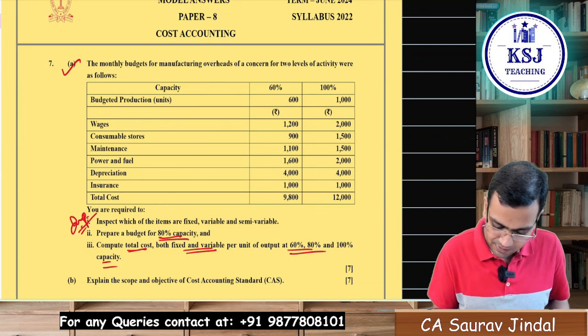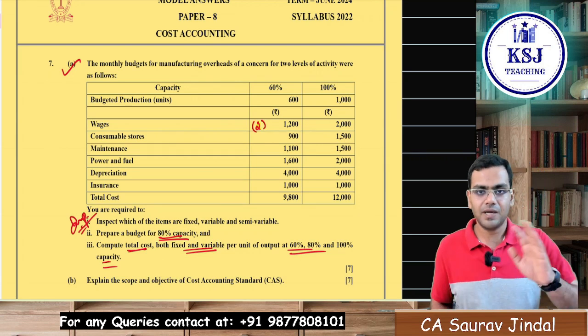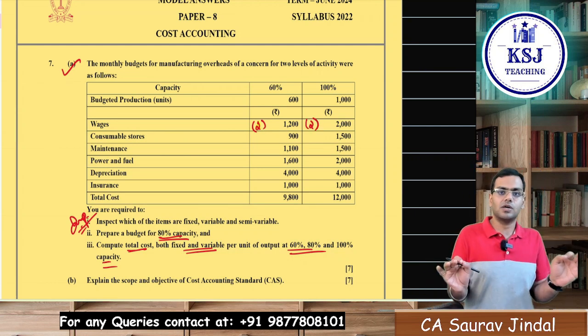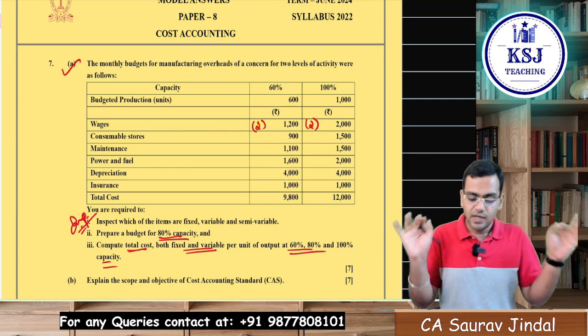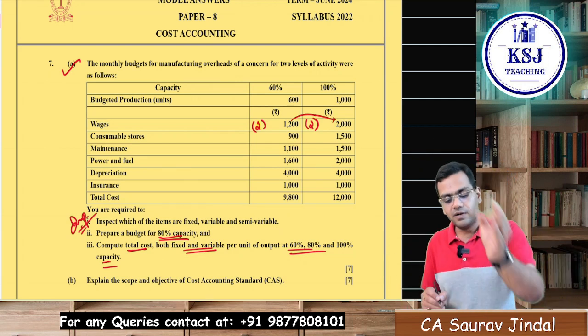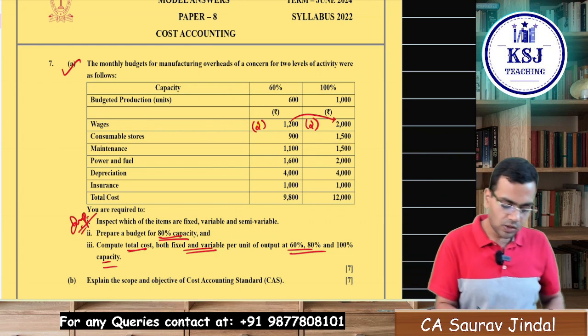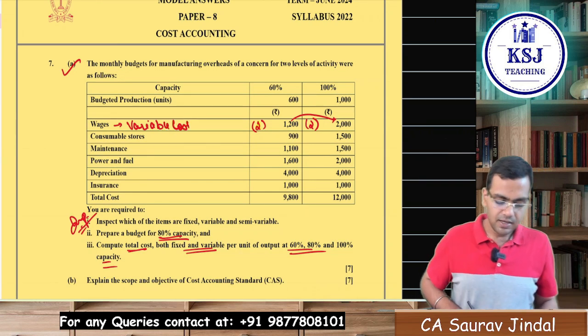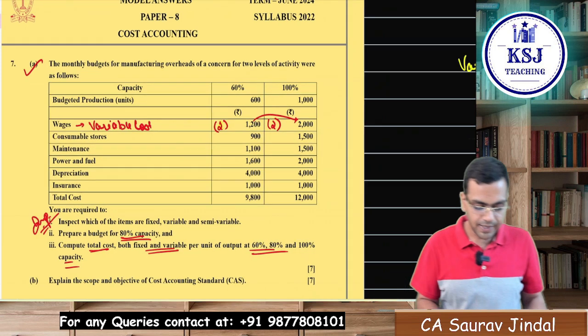Can you tell me the per unit cost here? That is 2 rupees. 1200 divided by 600, per unit cost is 2 rupees. Here, what is the cost? 2 rupees. See, the per unit cost will not change, whereas the total cost is increasing from 1200 to 2000. This is my variable cost, right?